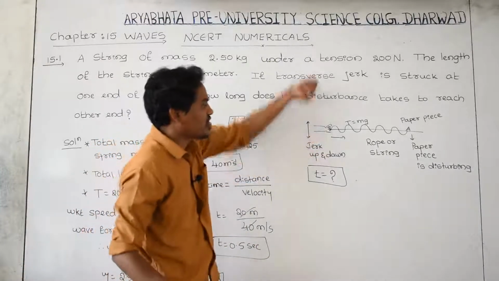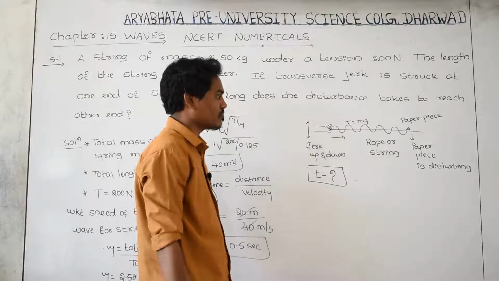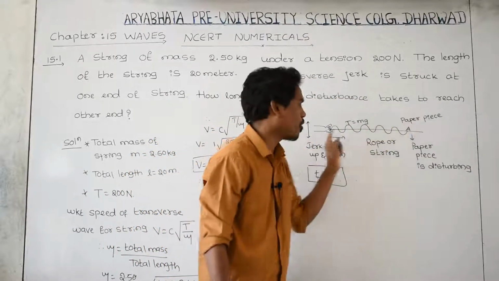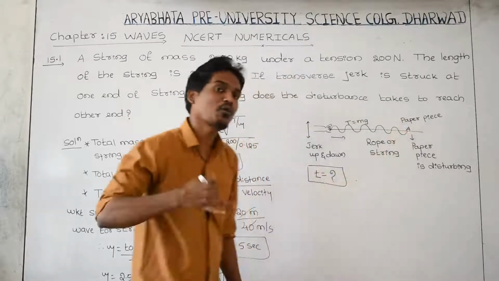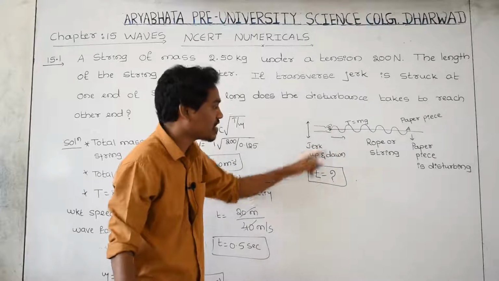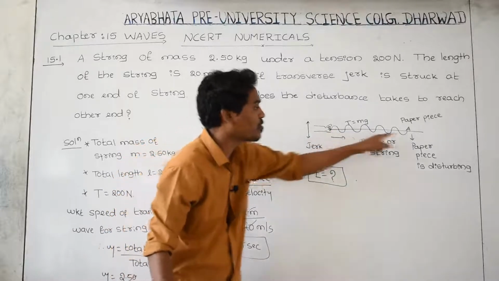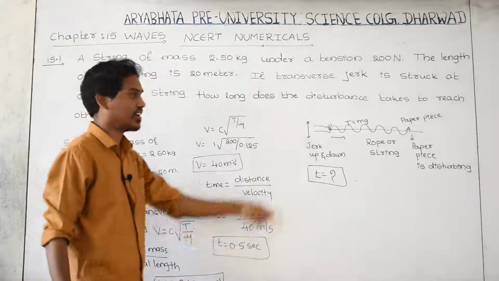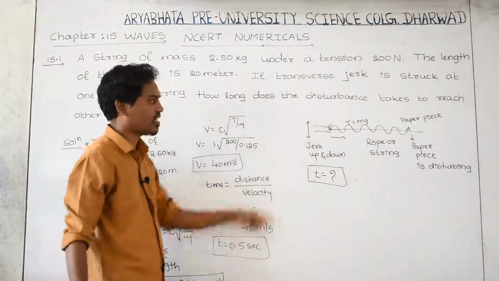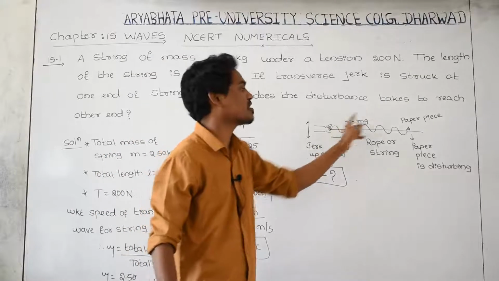If the person jerks the rope, this disturbance moves in the form of a wave from this end to this end. How much time does the disturbance take to reach from here to here? That is 0.5 second. If the person gives a jerk to the rope, in just 0.5 second that disturbance reaches from this end to this end.